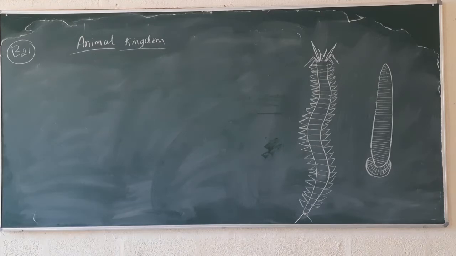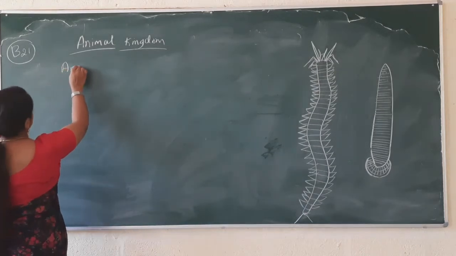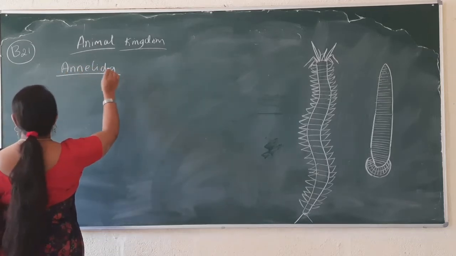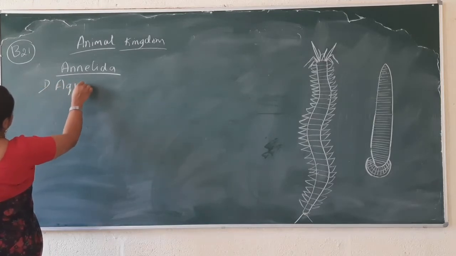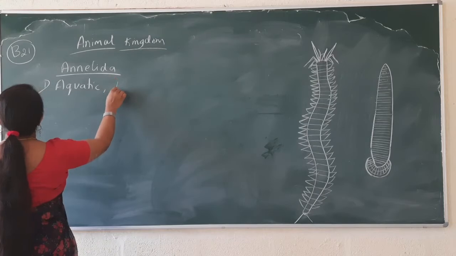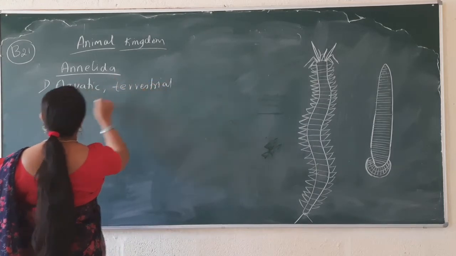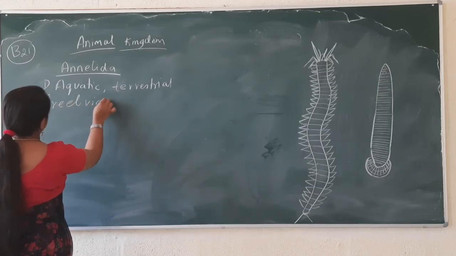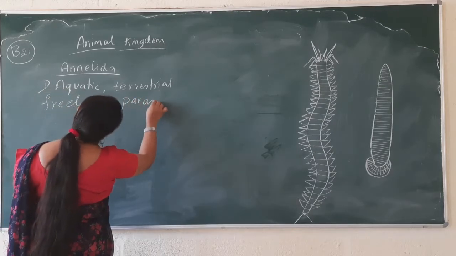The next phylum after the Aschelminthes is Annelida. Phylum Annelida. They are aquatic, terrestrial, and some of them are free living and some of them are parasites.